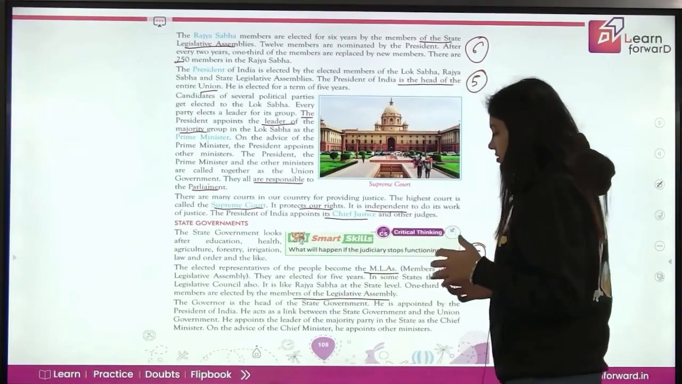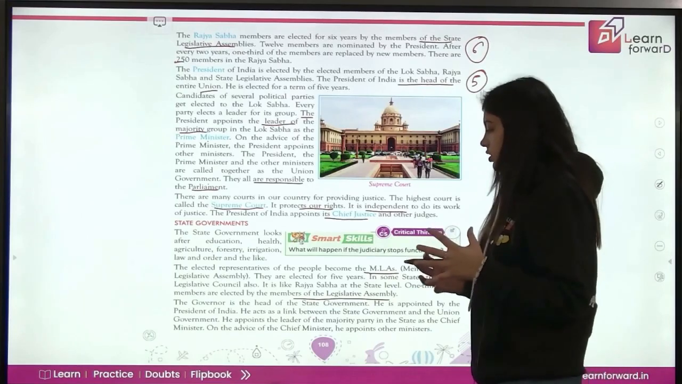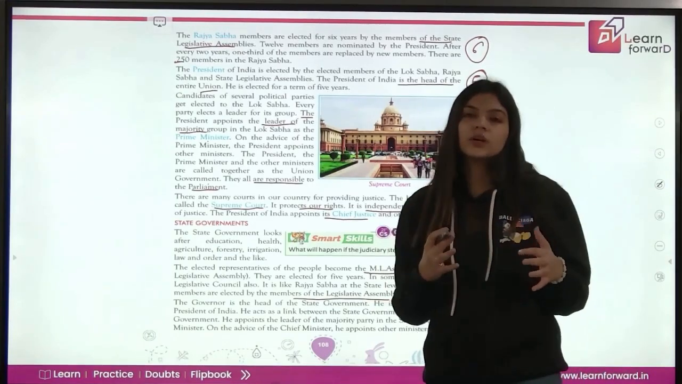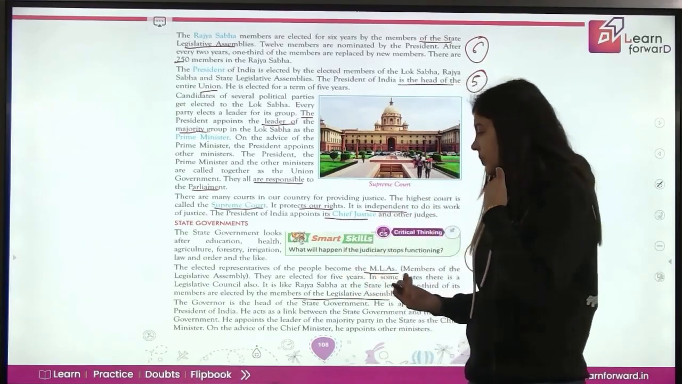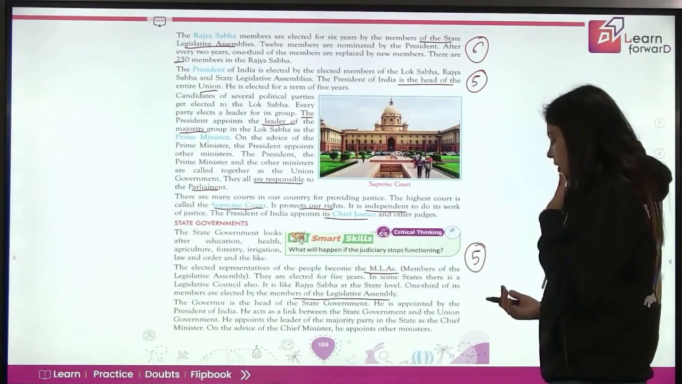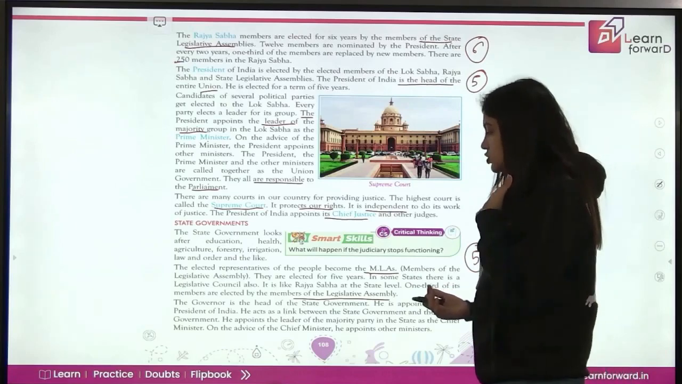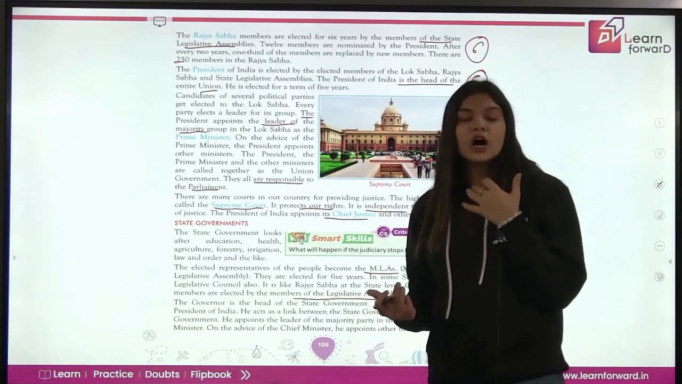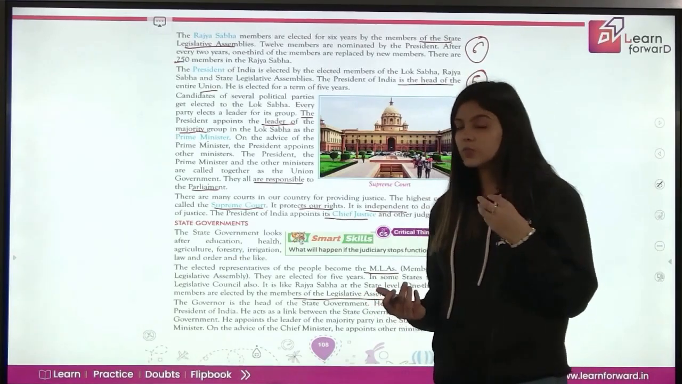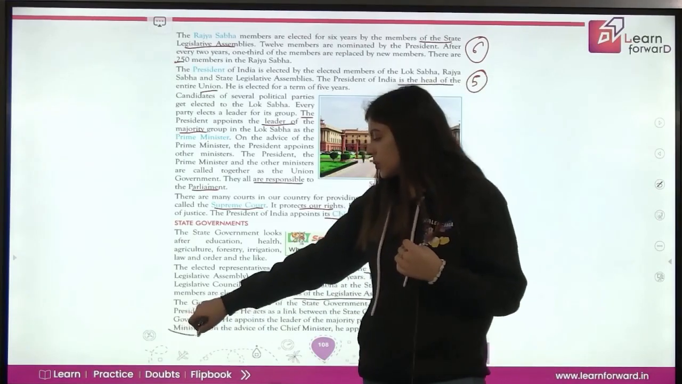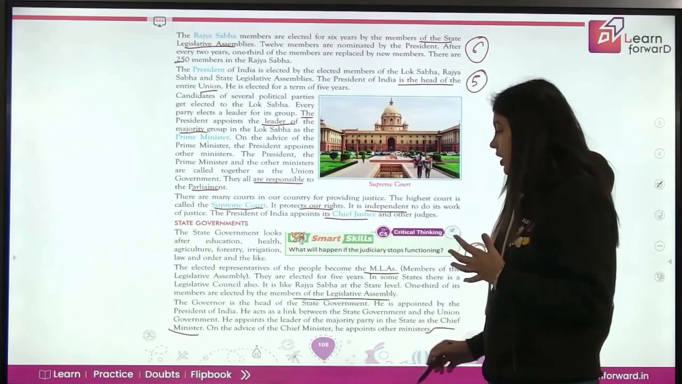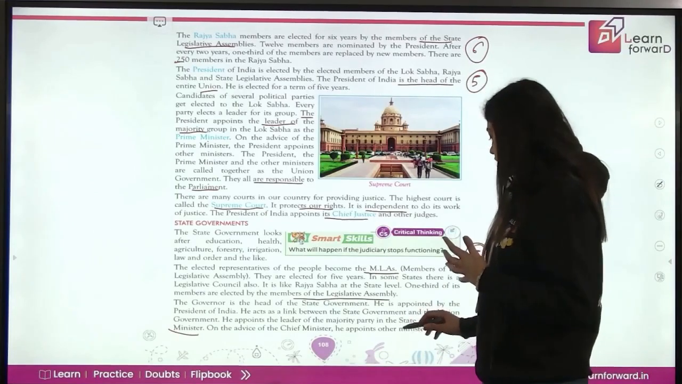He acts as a link between the state government and the union government. So the work of the governor is to act as a link between the state government and the union government. He appoints the leader of the majority party in the state as the chief minister. So governor also appoints the leader of the majority party as the chief minister. So हमारे CM को कौन appoint करता है? It is the governor.